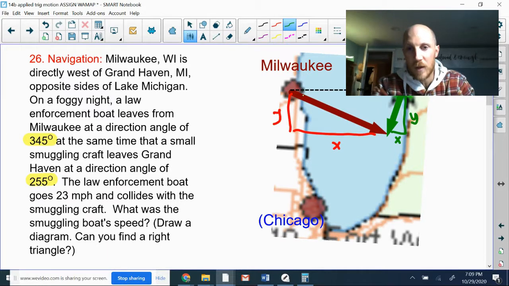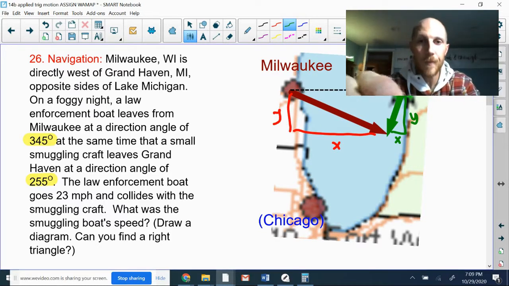So if we can find the Y component of the law enforcement boat, we've got its speed, we've got its angle, we can say, well, that Y component has to be the same as the Y component of the smuggling craft. We also know the angle of that. We could work backwards to find the speed of the resultant for the green vector.